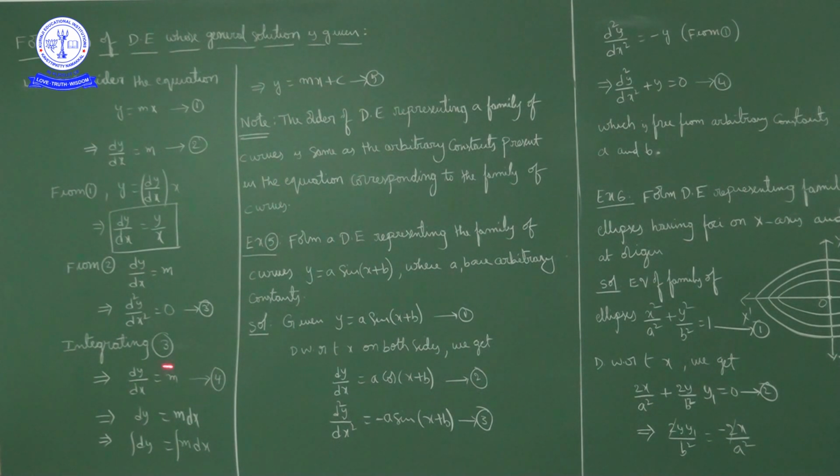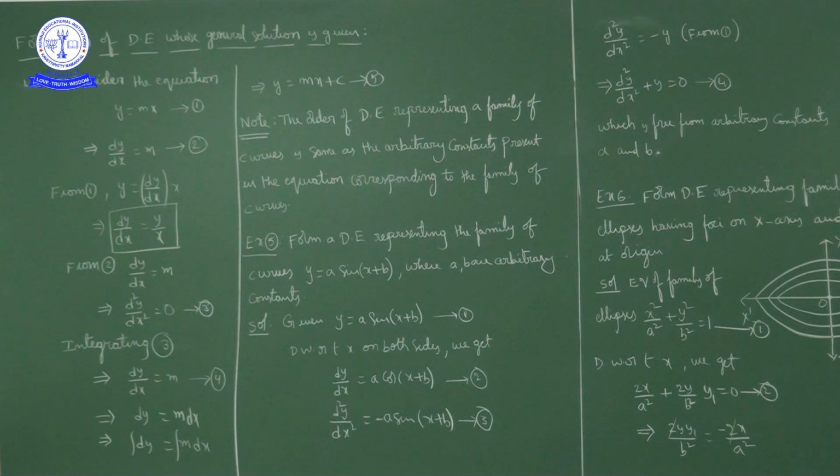Now from here, what can we write? dy is equal to m into dx. By integrating on both sides, integral of dy is equal to integral of m dx. Integral of dy is y. The constant m we write outside, m into integral dx. Integral dx is x. So y is equal to mx plus c.